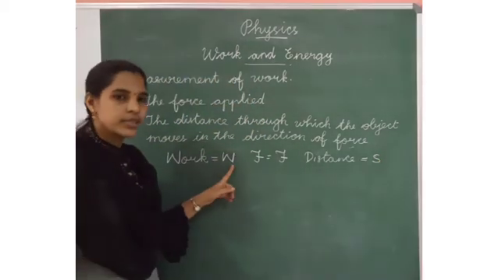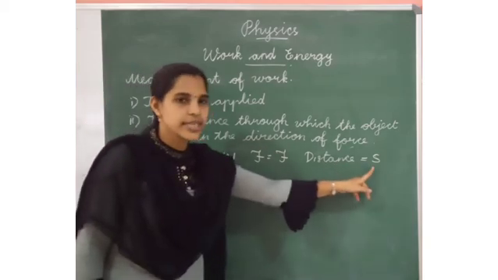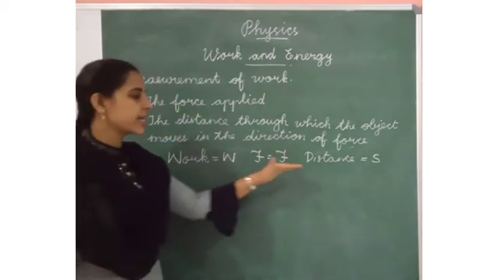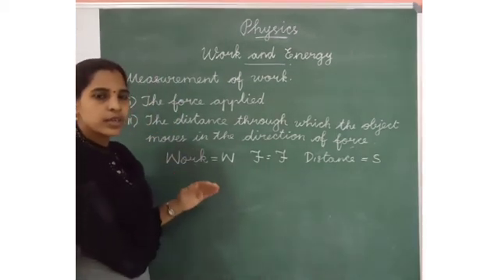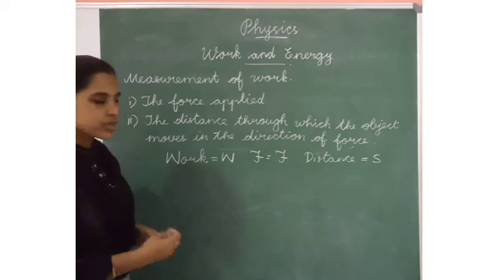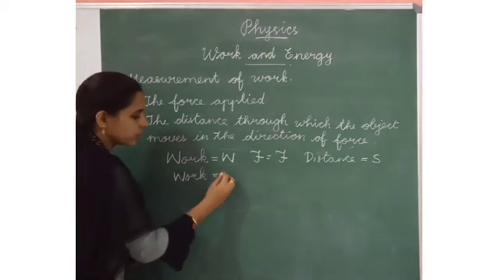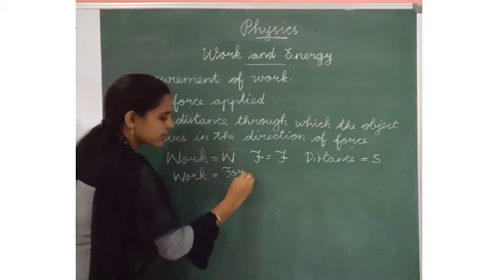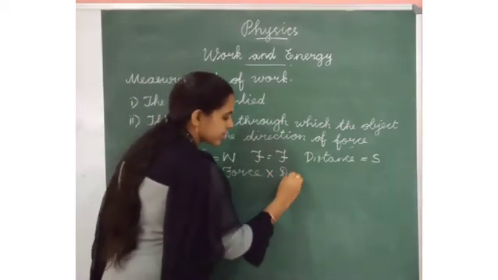Work considered W, force considered F, distance considered S. When we use these three letters, we have to make a formula to find the work. Which formula do we have to use? Work is equal to force multiplied by distance.